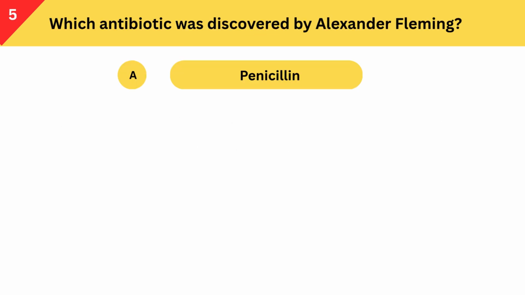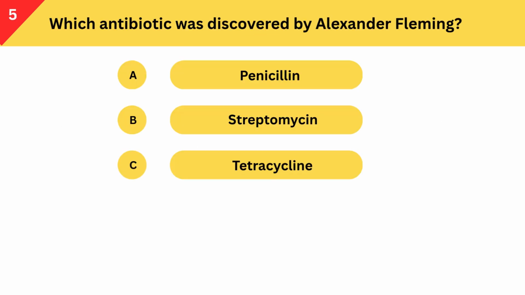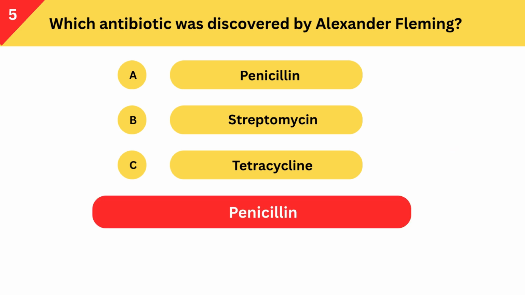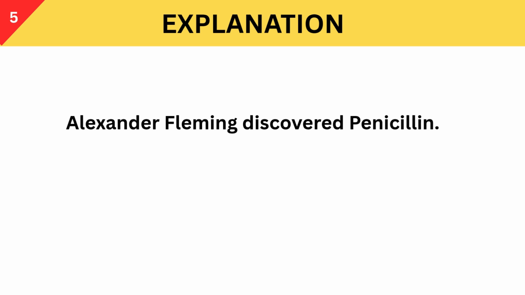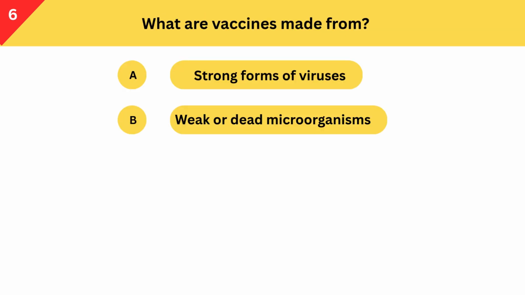Which antibiotic was discovered by Alexander Fleming? A. Penicillin. B. Streptomycin. C. Tetracycline. Correct answer is penicillin. Alexander Fleming discovered penicillin. What are vaccines made from?